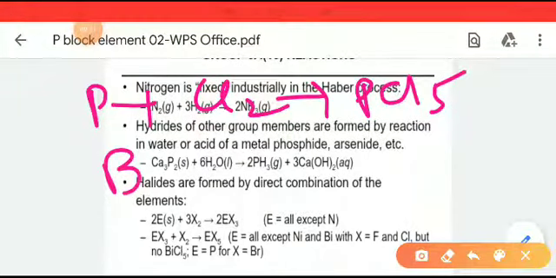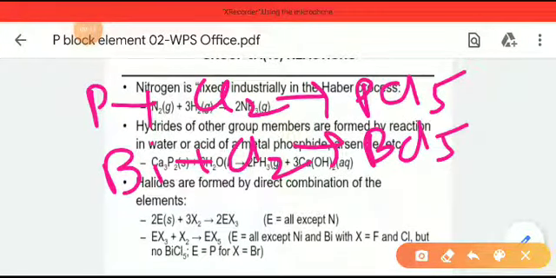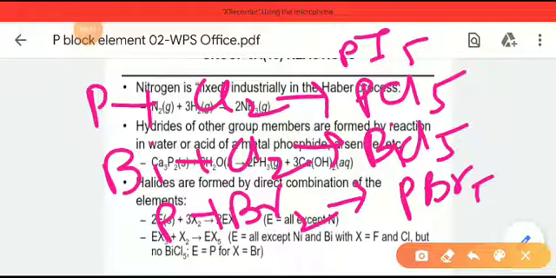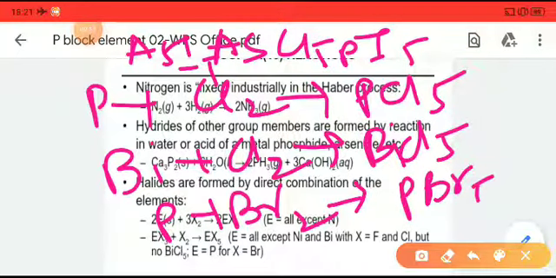Similarly, when bismuth is reacted with chlorine, it will also form BiCl5. Similarly, when phosphorus is reacted with bromine, it can form PBr5 or PI5. Likewise, antimony and arsenic can also form similar compounds, that is AsCl5 or AsI5. So antimony and arsenic can also form halide compounds or halide derivatives.